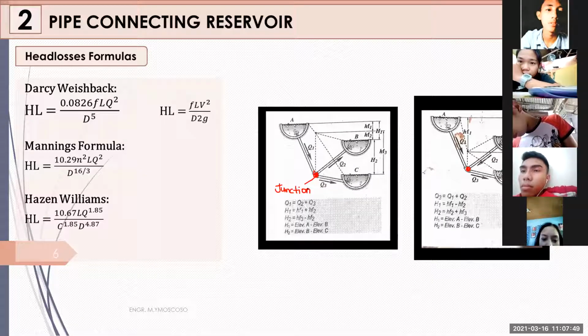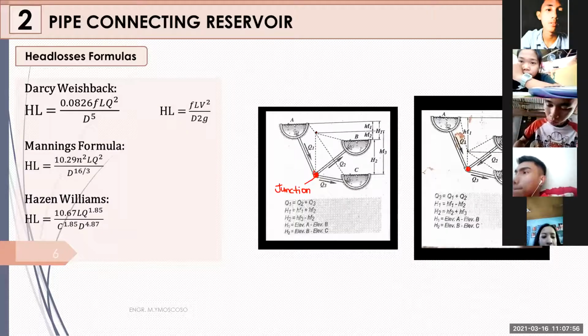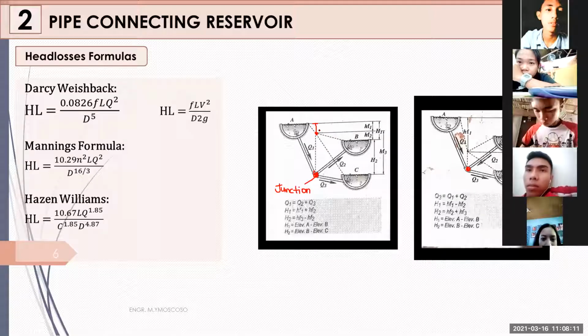So even if you consider a single point, you can have your own datum. Like for example, in our case 1, this is where the datum is considered, to serve as the basis for our head losses. From your reservoir A to the datum, that would be considered as your head loss number 1. From the datum to our reservoir B, that would be your head loss number 2. From the datum to our reservoir C, that is considered as your head loss number 3.